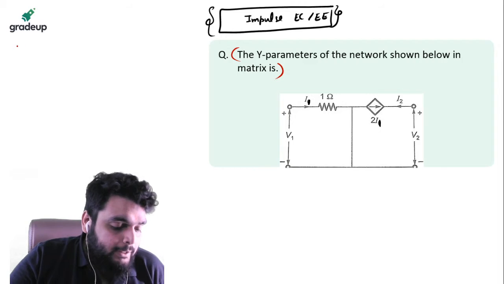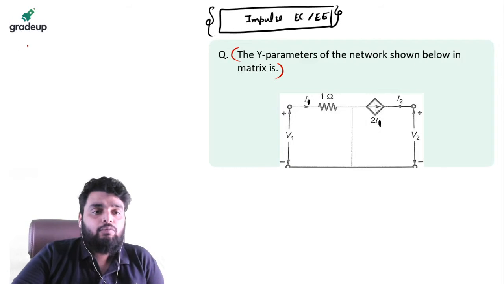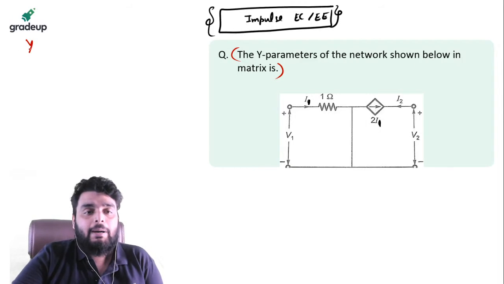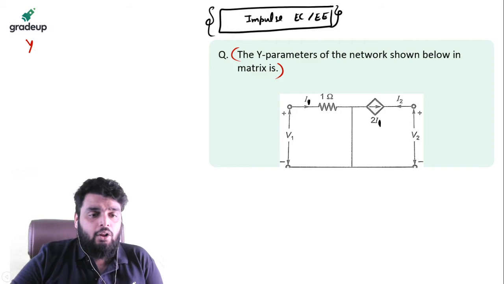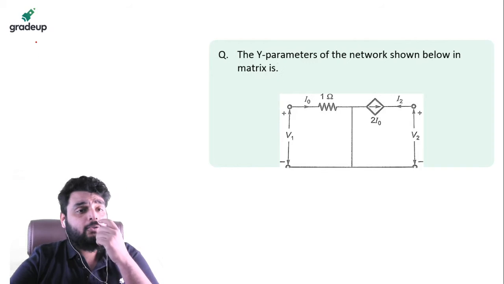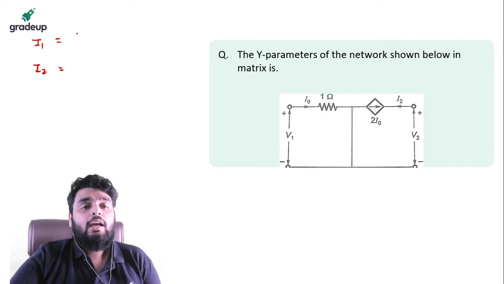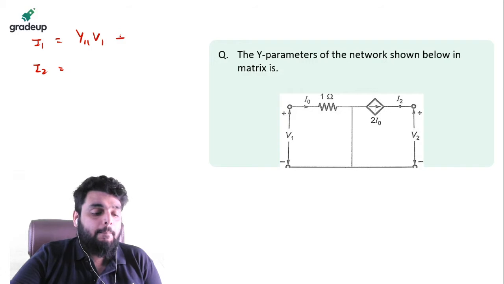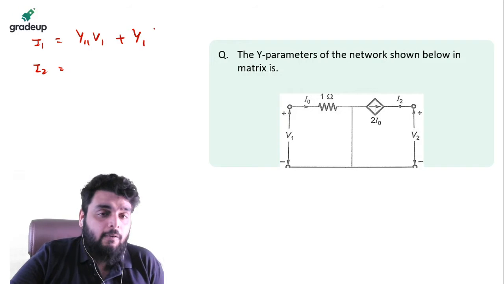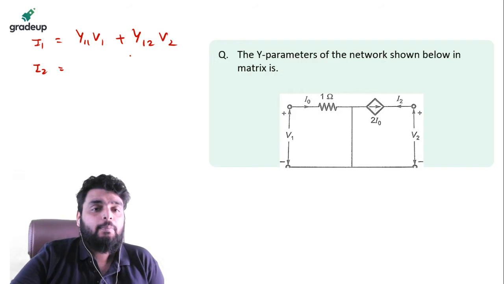So in this network I need to find out the y parameter. Okay, Komal has given the answer. So let me write the particular parameter equation. So what is the general parameter equation? That I1, I2 is equal to y11 V1 plus y12 V2, y21 V1 plus y22 V2.